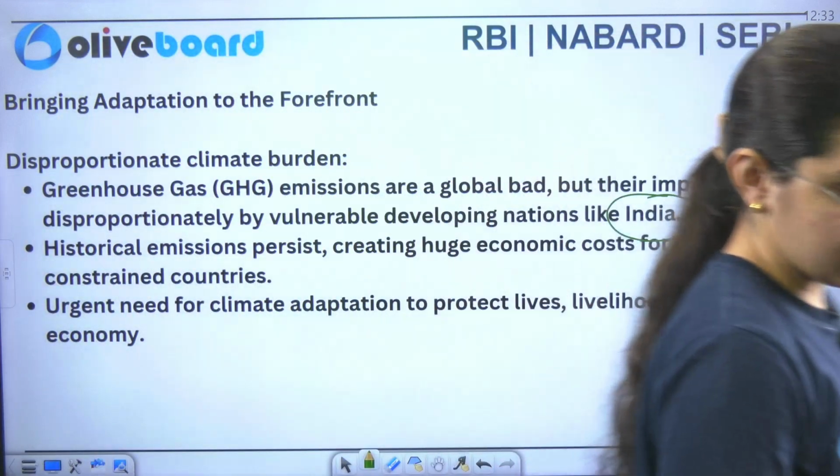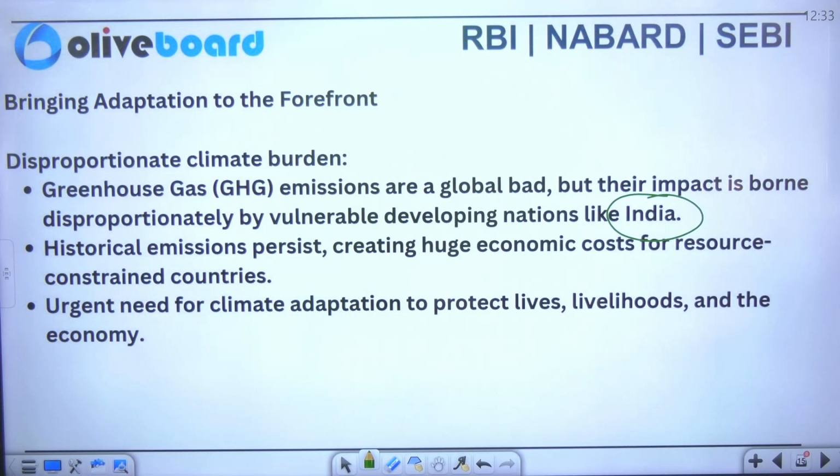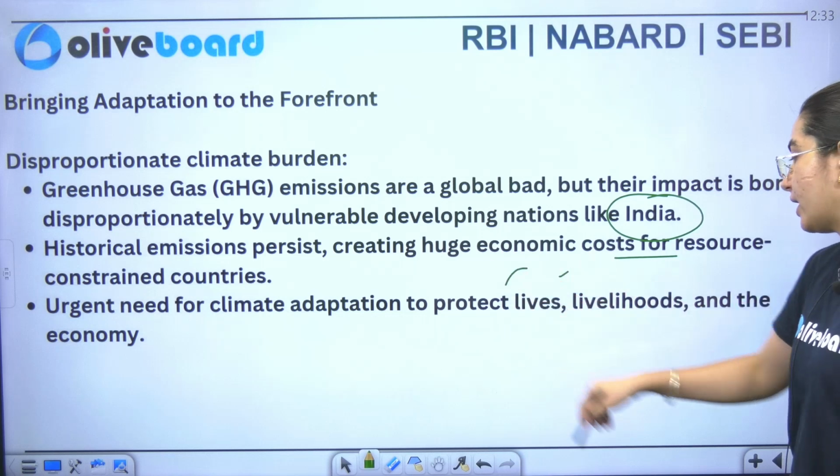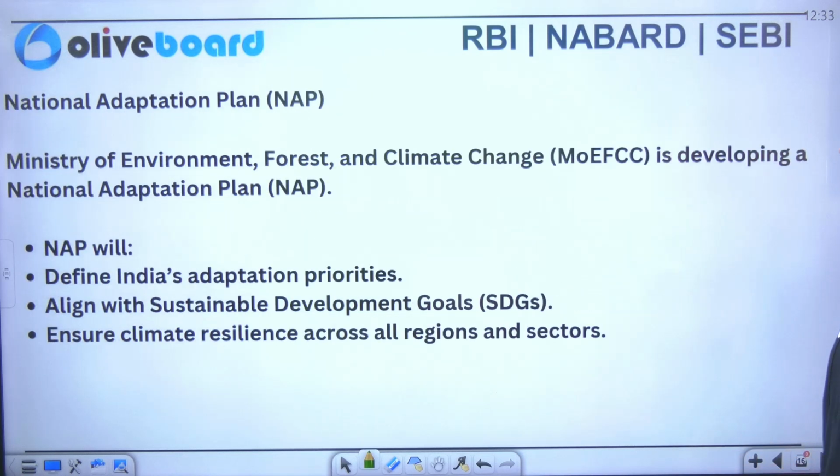So now the next thing that comes here is the historical emission. So they say that it persists, creating a huge economic cost for the resource constrained countries, and there is an urgent need of climate adaptability to protect your lives, livelihoods, as well as the economy also.